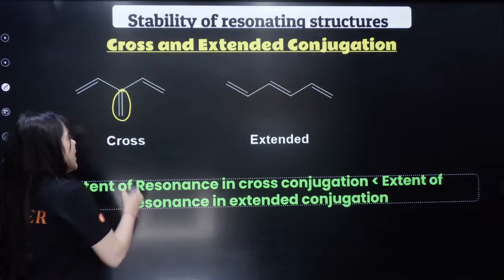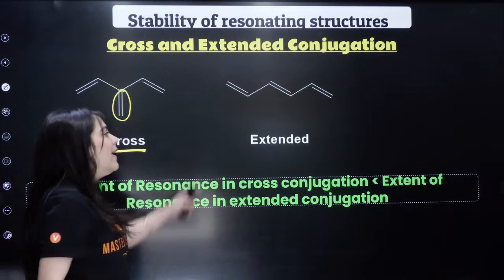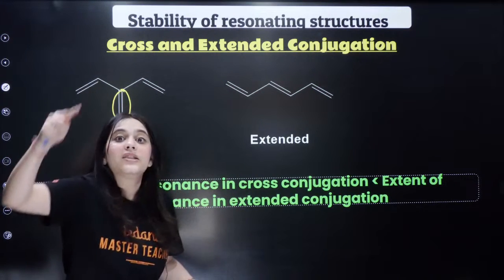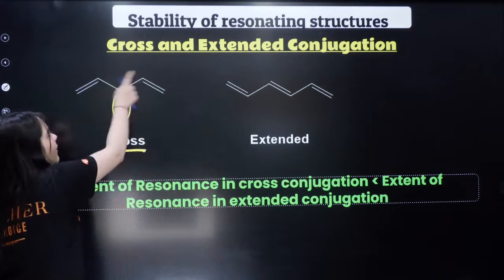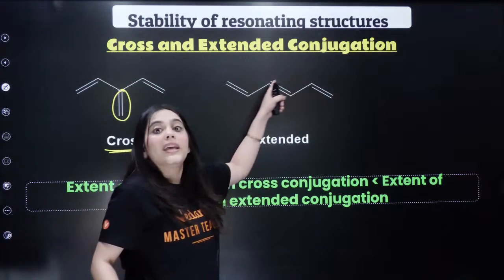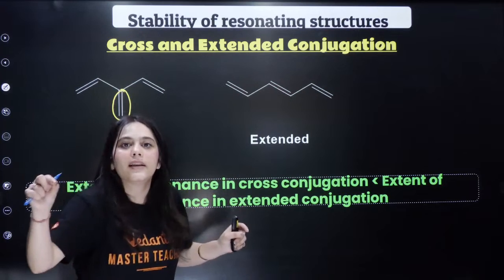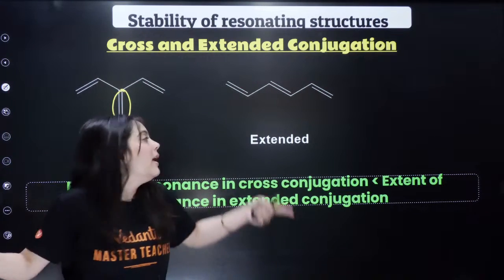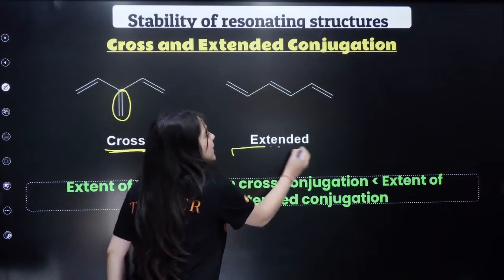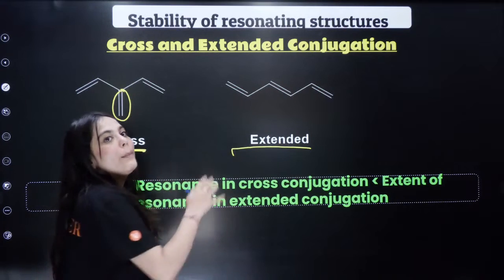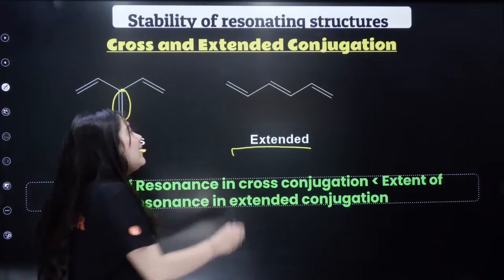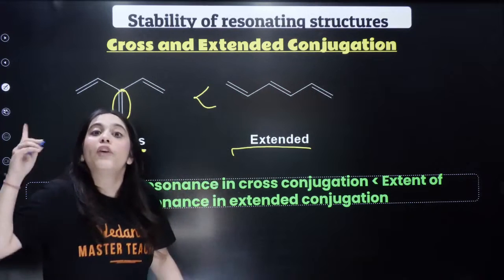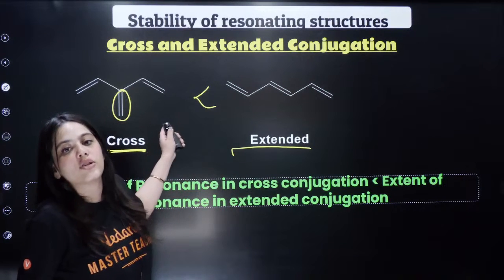Such kind of conjugation is called cross conjugation. When the conjugation, double bond, single, double, single, is in a straight line, it's called extended conjugation. And when you compare the stability between the two, extended conjugations are very much more stable than cross conjugation compounds.